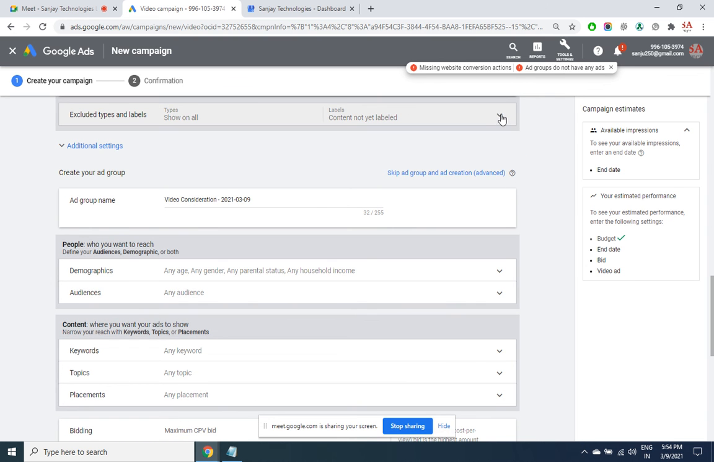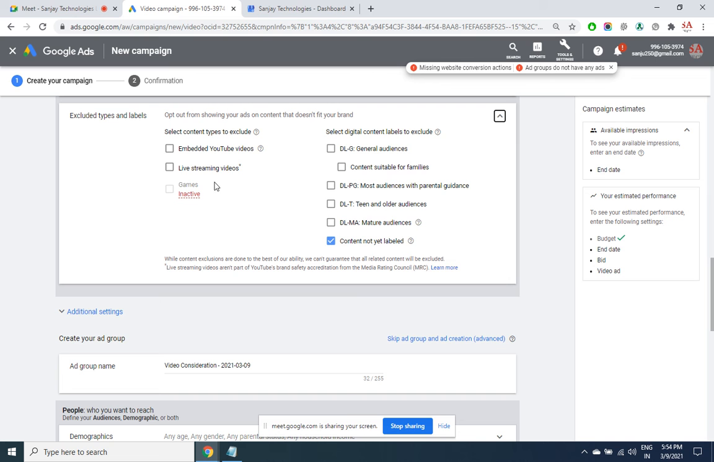So in case you want to display the ad in live streaming videos or in embedded YouTube videos. Embedded YouTube videos means someone has taken the YouTube code and placed it into his website. That's called embedded. Do you wish to display your ad even there? You can select that. This is the exclude option, not include, sorry. If I select it, my ad will not get displayed there.